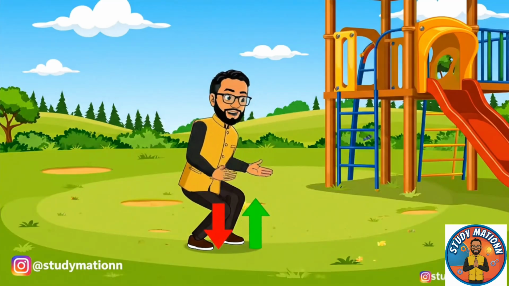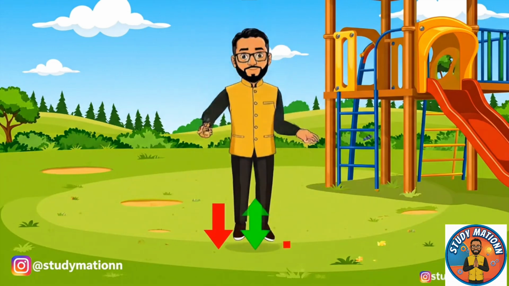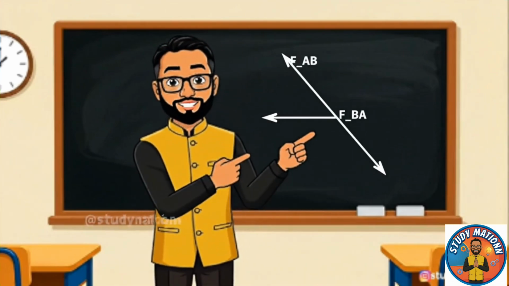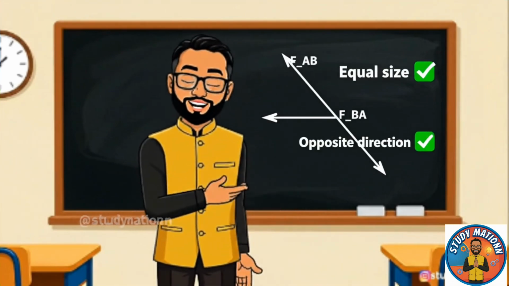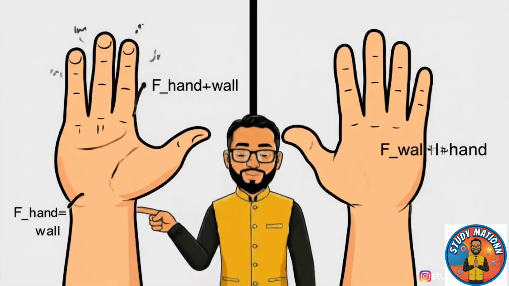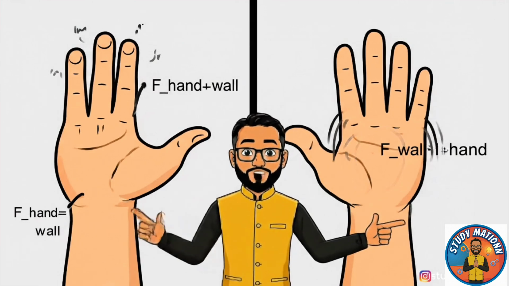You push the ground down. The ground pushes you up with equal force. Action and reaction are equal in size and opposite in direction. They act on different objects. Your hand and the wall receive opposite forces.